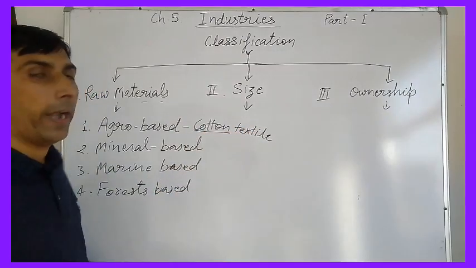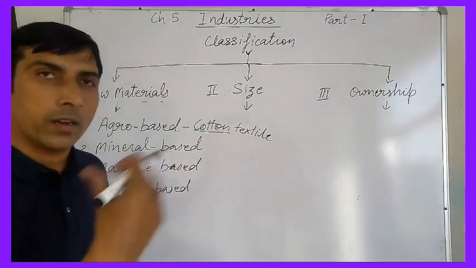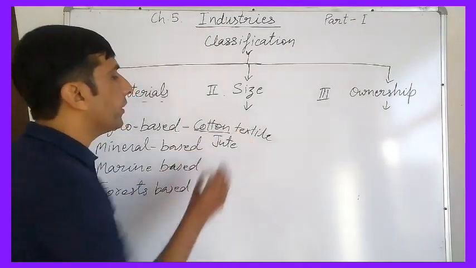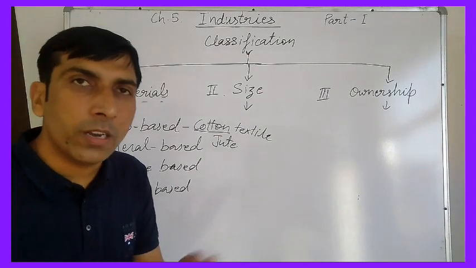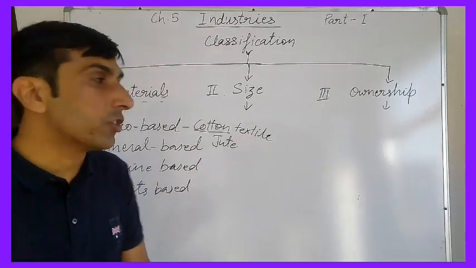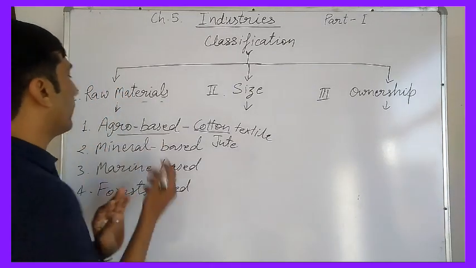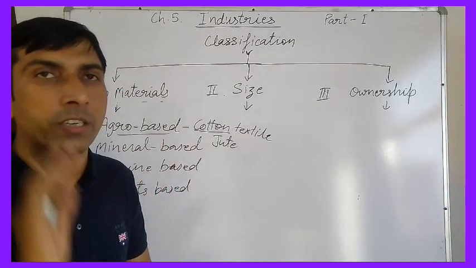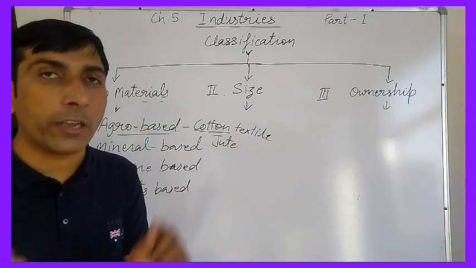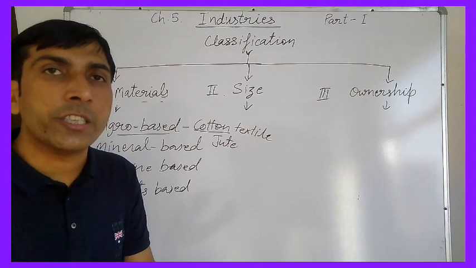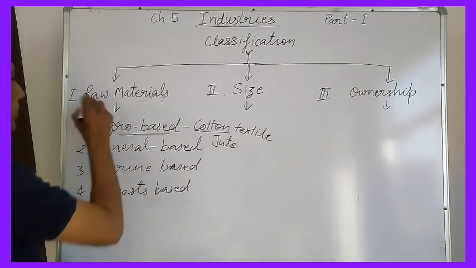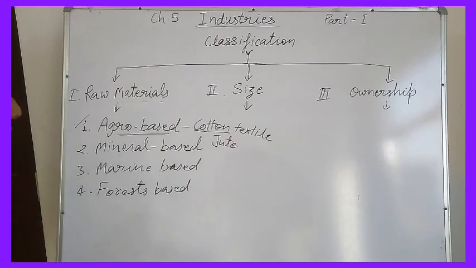That is cotton, and cotton comes from agriculture. In the same way, jute textiles, vegetable oil industries, and dairy products industries can also be included in agro-based industries. So these are agro-based industries.